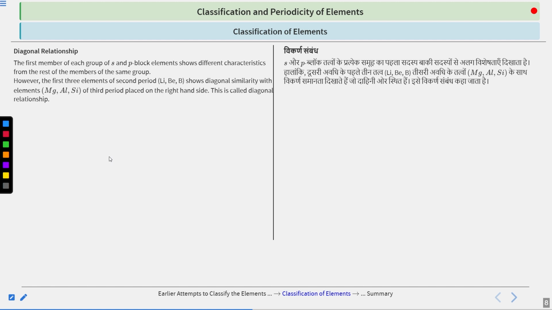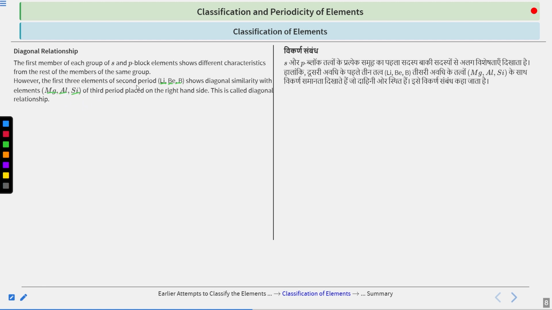If you look at the periodic table, just take a diagonal line, and wherever the next consecutive element comes, that is the diagonal element with respect to lithium, beryllium, and boron. It is on the right hand side, not the left hand side, in the third period. These three elements, lithium, beryllium, and boron, show property similarity with magnesium, aluminum, and silicon, respectively.